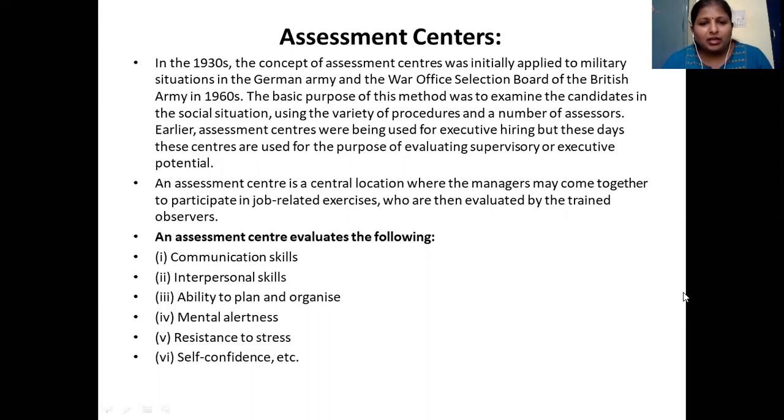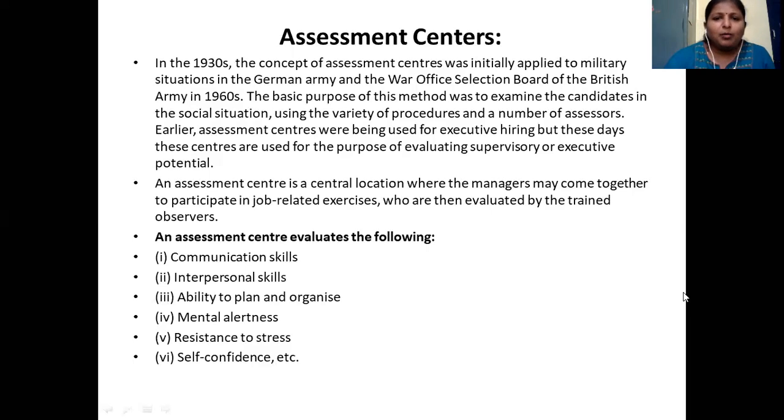Such activities are given to understand their skill levels in terms of communication skills, interpersonal skills, problem solving skills, awareness, mental alertness, and whether they are able to plan and organize things or not. Give them an opportunity to organize a program, so their planning and organizing skills can be tested. Stress can be created for them in the job environment only, right? So all such activities can be conducted, and these activities are a part of assessment centers. So their performance is being assessed here.